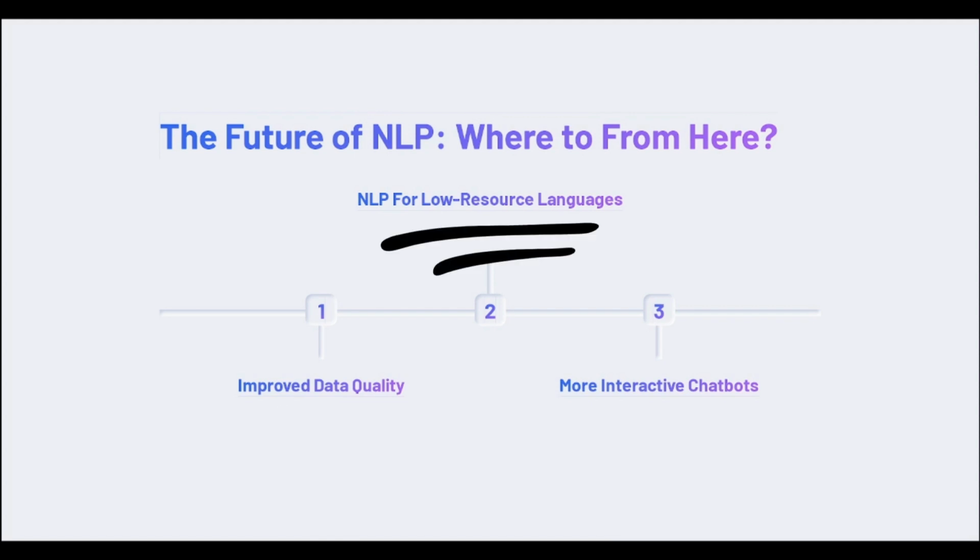The future of NLP will also involve addressing the challenge of low-resource languages. These are languages that have limited amounts of training data and linguistic resources, making it difficult to develop accurate NLP models. However, new techniques such as transfer learning and unsupervised learning are making it possible to develop NLP models for low-resource languages using data from other languages or by leveraging large amounts of unlabeled data.